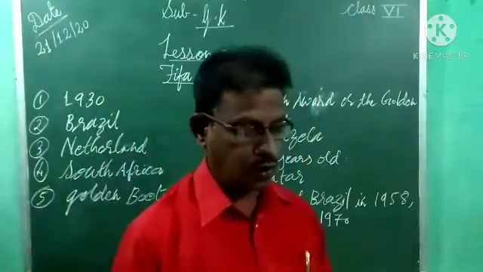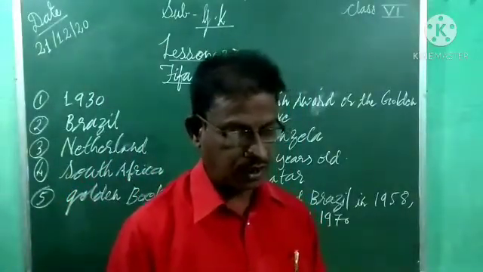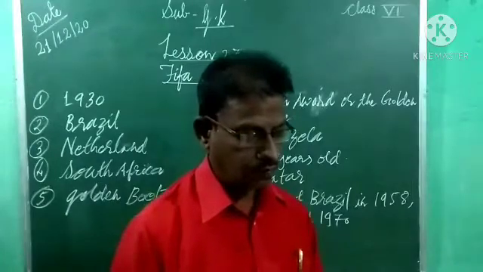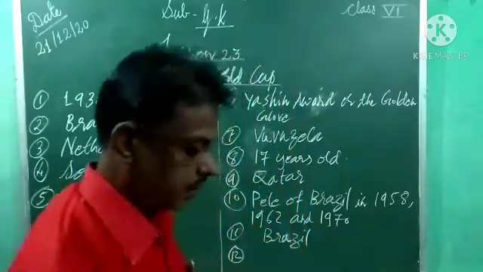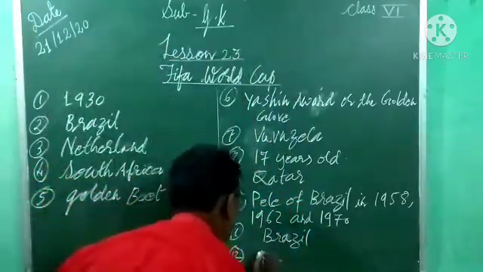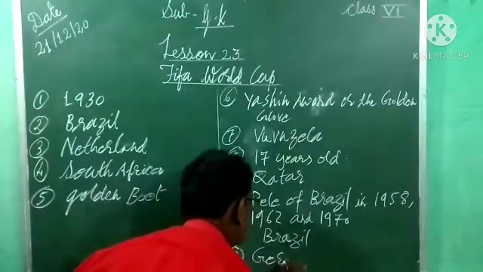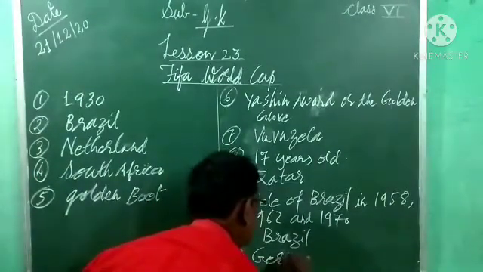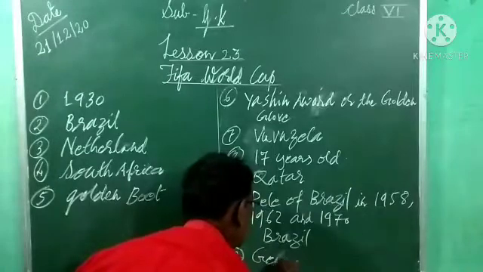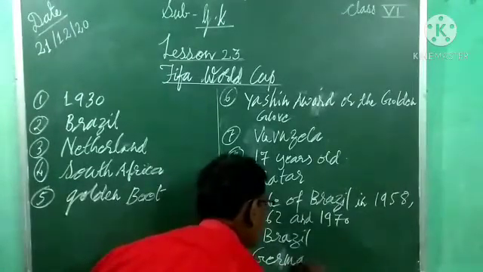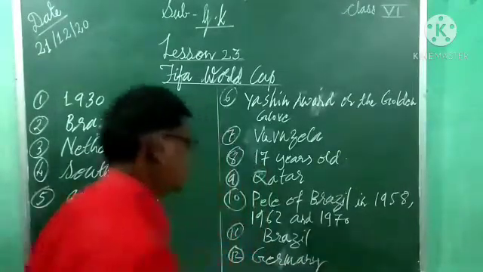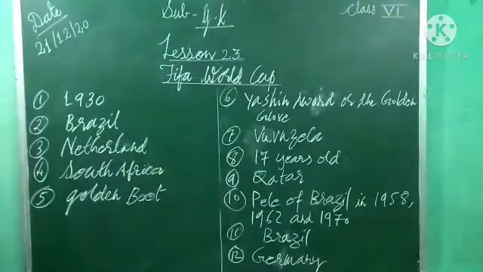Which country won the 2014 FIFA World Cup? What is that country name? It is called Germany. The name of that country is Germany. So write down these answers.